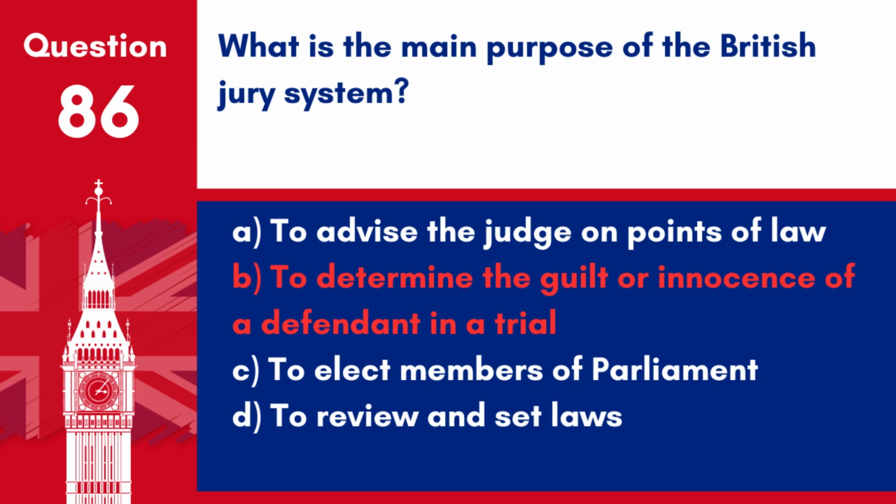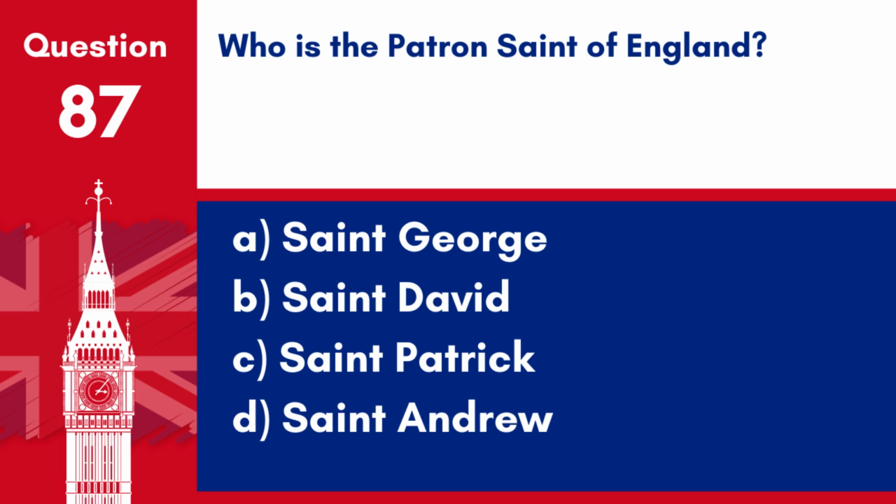Answer: B. To determine the guilt or innocence of a defendant in a trial. The main purpose of the British jury system is to determine the guilt or innocence of a defendant in a trial. Question 87. Who is the patron saint of England? A. Saint George. B. Saint David. C. Saint Patrick. D. Saint Andrew. Answer: A. Saint George. The patron saint of England is Saint George.